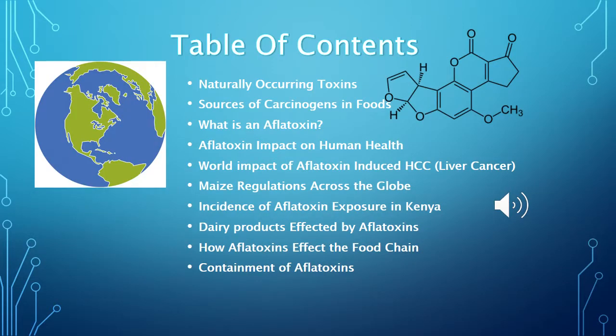Table of contents. Naturally occurring toxins. Sources of carcinogens in foods. What is an aflatoxin? Aflatoxin impact on human health. World impact of aflatoxin-induced HCC, or liver cancer. Mycotoxin regulations across the globe. Incidence of aflatoxin exposure in Kenya. Dairy products affected by aflatoxins. How aflatoxins affect the food chain. Containment of aflatoxins.